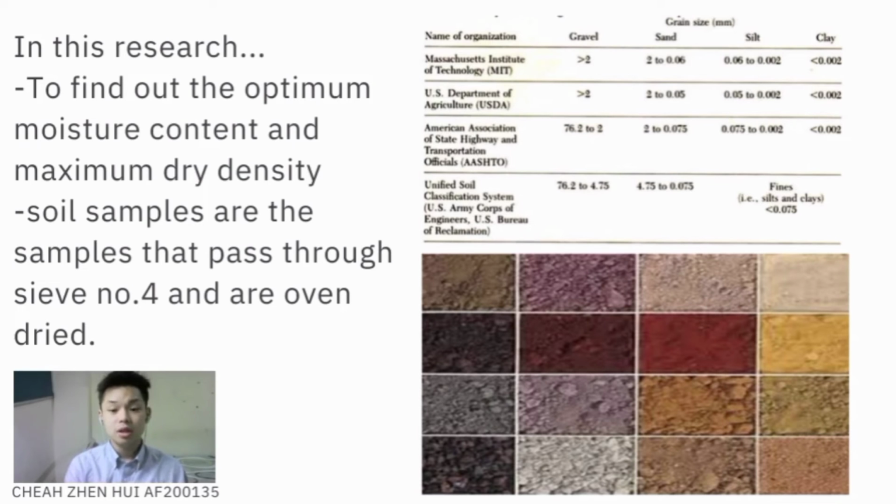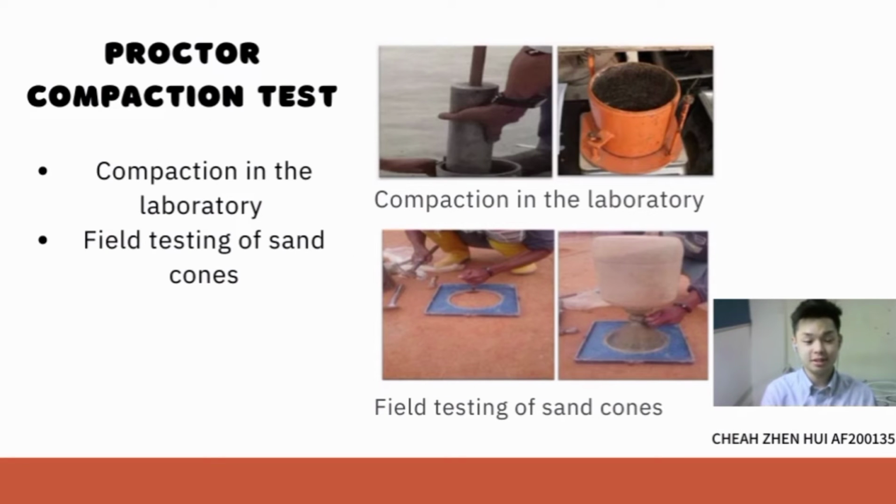In this research, the main purpose is to find out the optimal moisture content and the maximum dry density of the soil. The soil samples are the samples that pass through sieve number 4, and are oven dry. As for the proctor compaction tests, there are two types of compaction tests that have been run in this research, which is the compaction test in the laboratory as well as the field testing of sand cones.